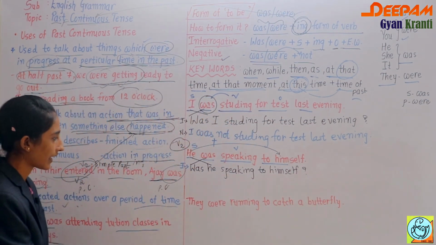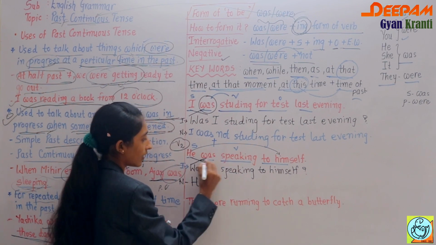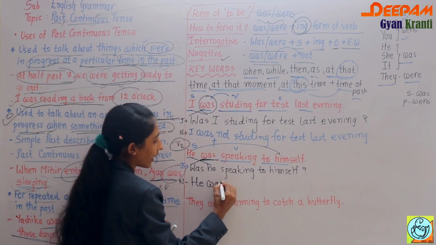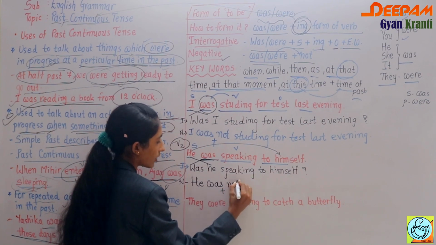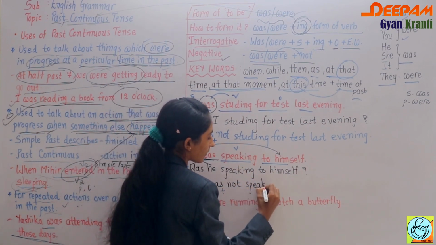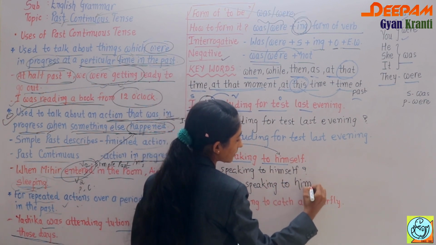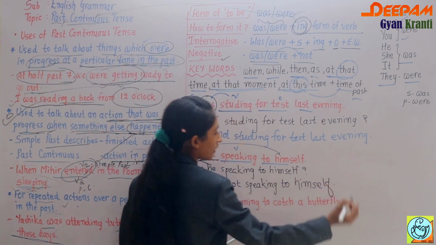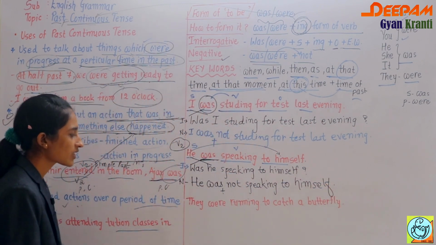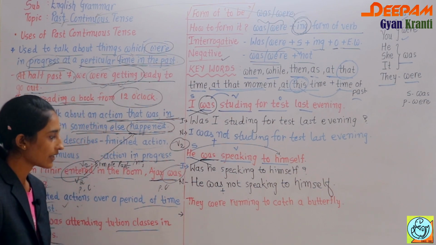Okay, now let's make the negative sentence. So what you have to use? First of all the subject, so he. Then after was, what you have to add? Was plus not. So, he was not speaking to himself. Okay, it's very easy. If the concept is clear to you, then you can easily form it.